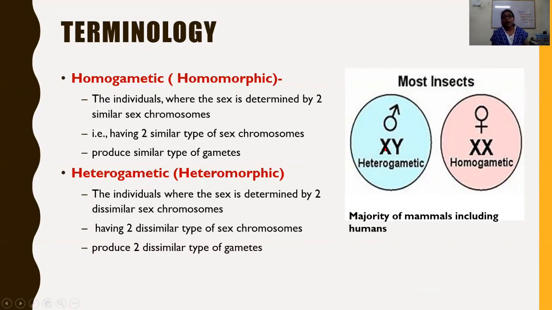Remember, homogametic individuals are also known as homomorphic. Heterogametic is also known as heteromorphic. Hetero means different, homo means similar. Heterogametic individuals are those where the sex is determined by two dissimilar sex chromosomes, one X and one Y. They are not similar in morphology. Having two dissimilar types of sex chromosomes, they produce two dissimilar types of gametes. So these individuals are called heterogametic. These are seen in the majority of mammals, including humans, and in most insects.